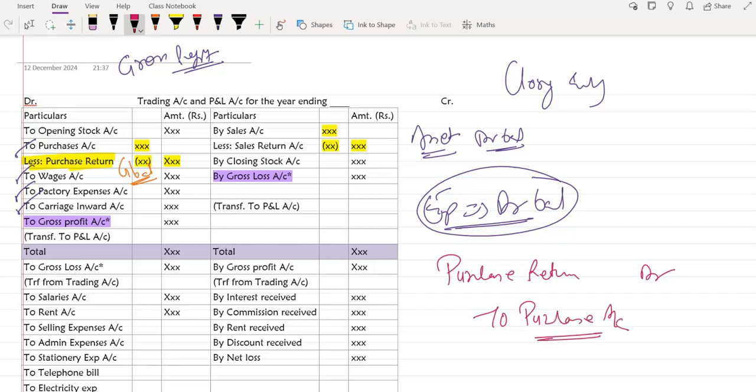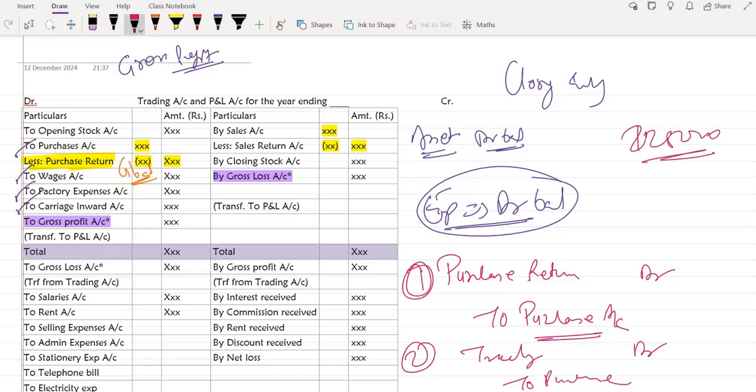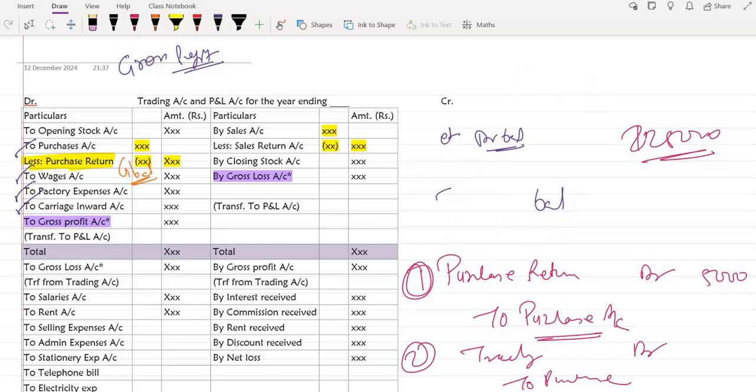Okay. And do remember, first make this entry and then only transfer the purchase account to the trading account. Because whatever was, let's say, 2,25,000 rupees as the value of your purchase and purchase return is 5,000, you can see when you prepare your ledger of purchase account, here 2,25,000 is appearing.